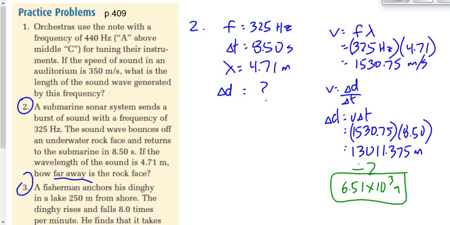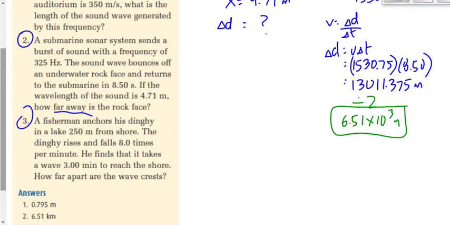All right, let's take a look at number 3. So it says a fisherman anchors his dinghy in a lake 250 meters from the shore. The dinghy rises and falls 8 times per minute. Finds it takes the wave 3 minutes to reach the shore. How far apart are the wave crests? Don't make this harder than it has to be.